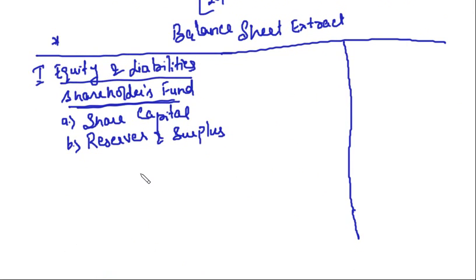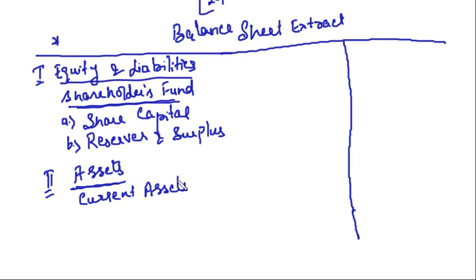But how we show it, I will tell you in notes to accounts. Then on the second part we have assets. In assets we'll have current assets. In current assets we will have cash and cash equivalents.